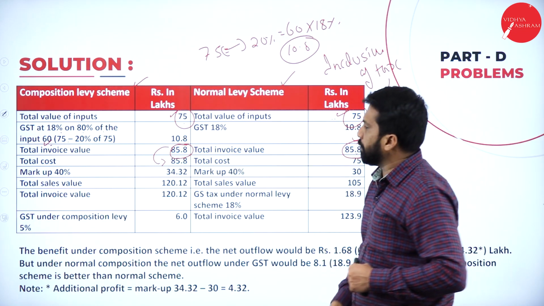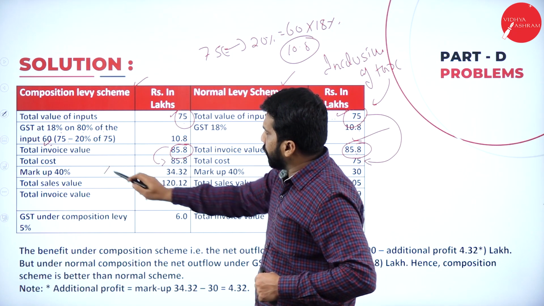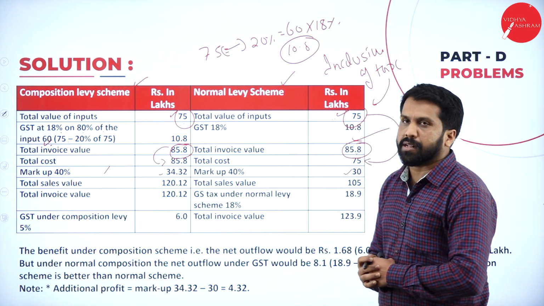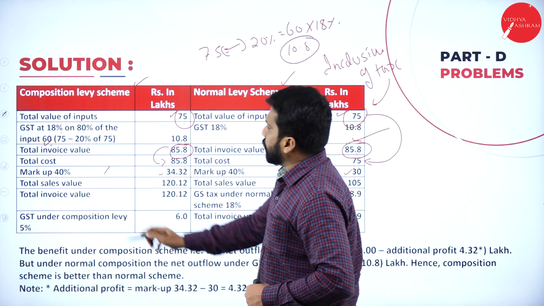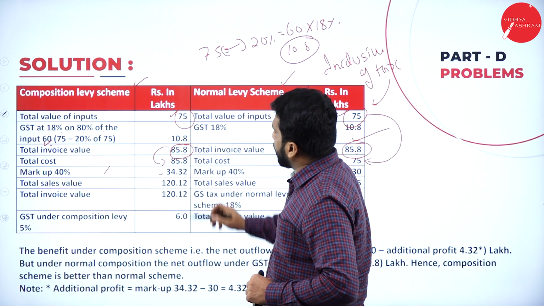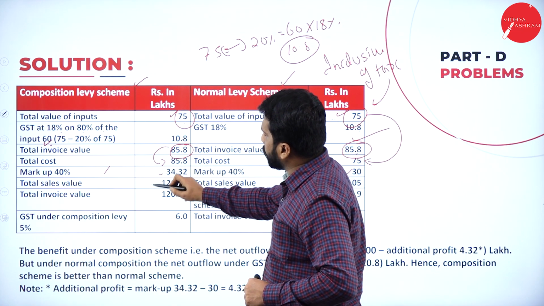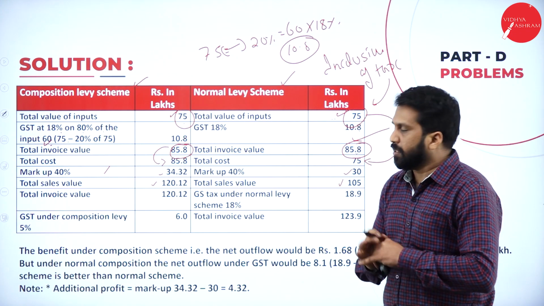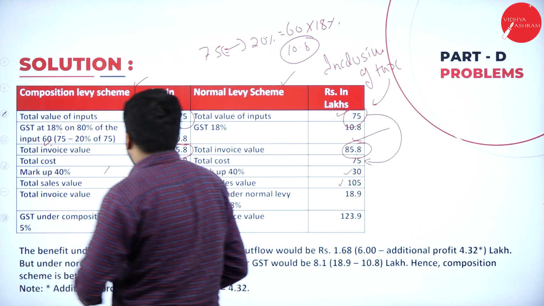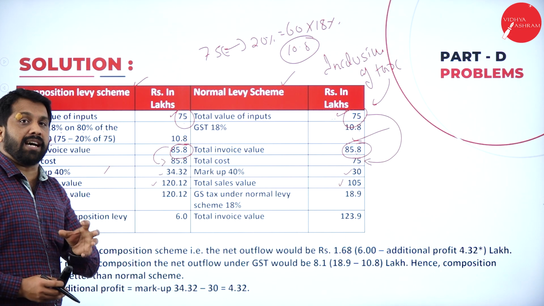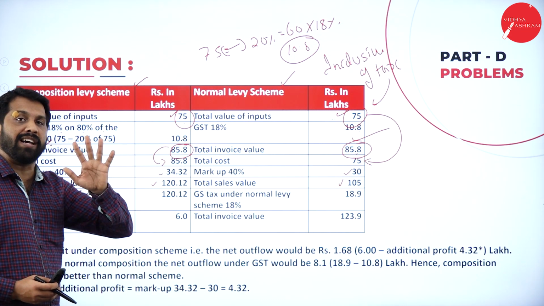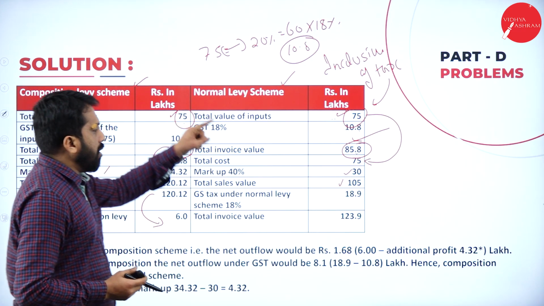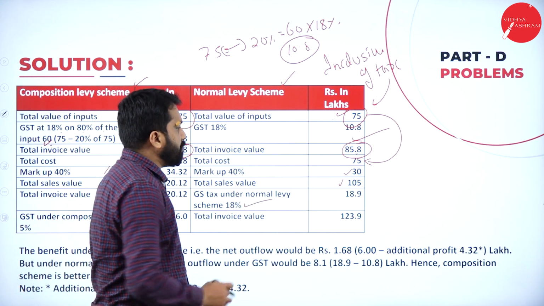What is the markup? Markup is 40%. On this calculate 34, on this calculate 30. Then, what is your total sales value now? 85 plus 34, 120. 75 plus 30, 105. Clear? Now calculate tax. On 120, under the composition scheme, what is the tax? 5%, you will get only 6 lakh. Under the normal levy scheme, we have 18%.